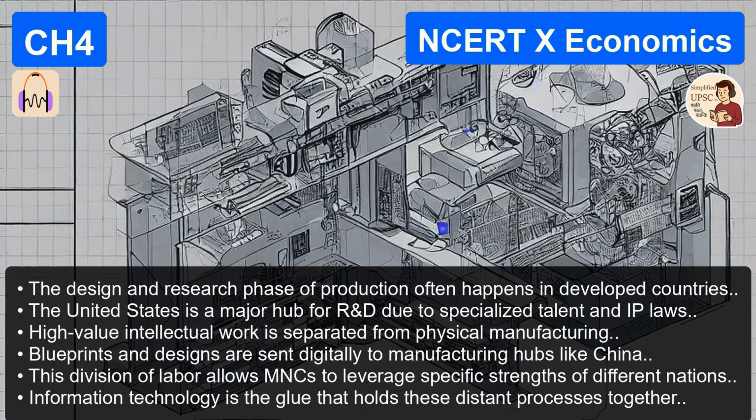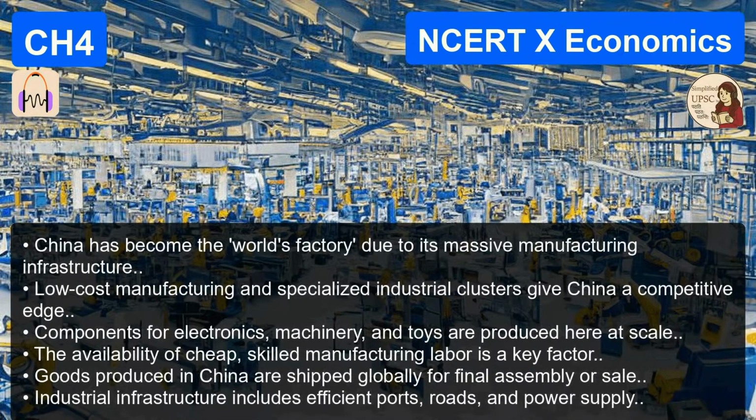The text gives a classic case study to illustrate this. It talks about a large MNC producing industrial equipment. Let's break that down because it really illustrates the slicing up of the value chain. It's a perfect example. So step 1, design. This company has research centers in the United States. Why? Because the U.S. has a high concentration of specialized talent, universities, and the intellectual property laws to protect those designs. So that's where the high-value thinking happens. Exactly, the brain power.